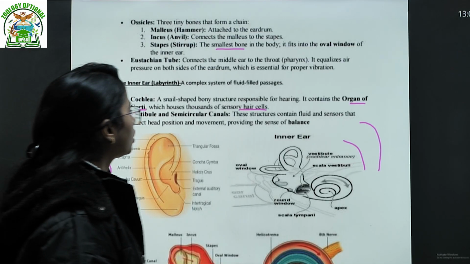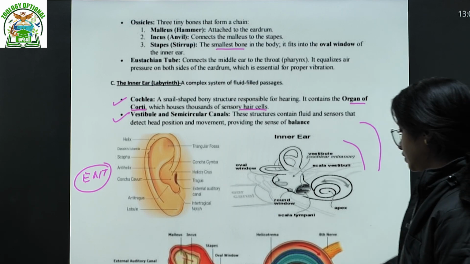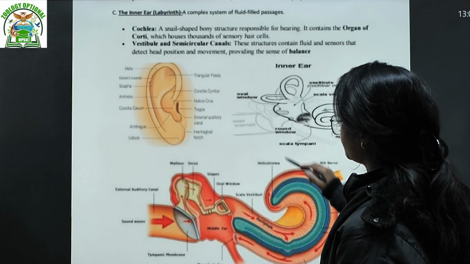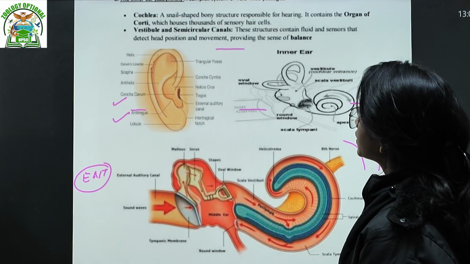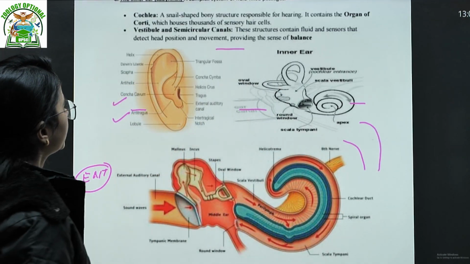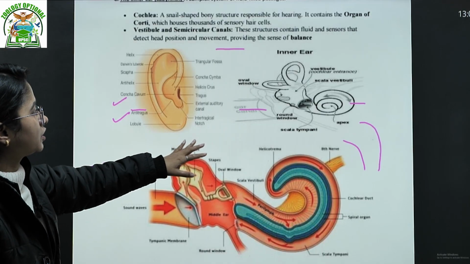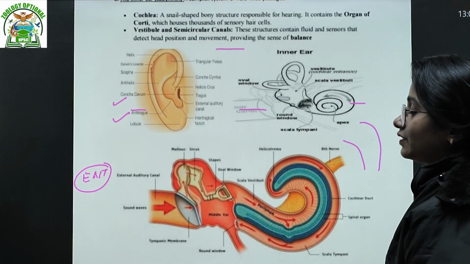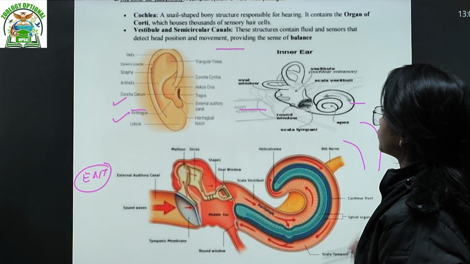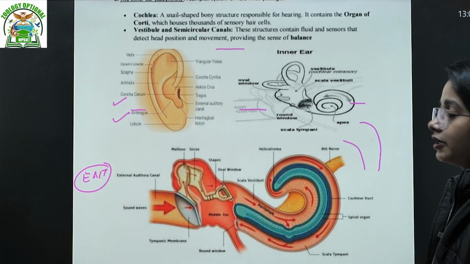Then the vestibule or the semicircular canals. This structure contains fluid and sensors that detect head position and movement, providing the sense of balance. So if you see, this is the structure, the external portion, right? This is a little bit more elaborated. Here are the sclera, antitragus, intertragic notch, external auditory canal, helix, and tragus. So whenever this kind of question comes, you can draw this kind of structure also. And this is a complete structure of the ear.